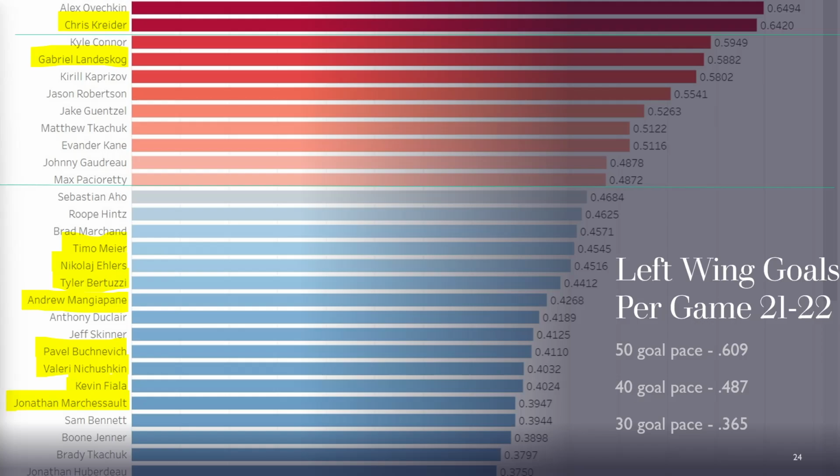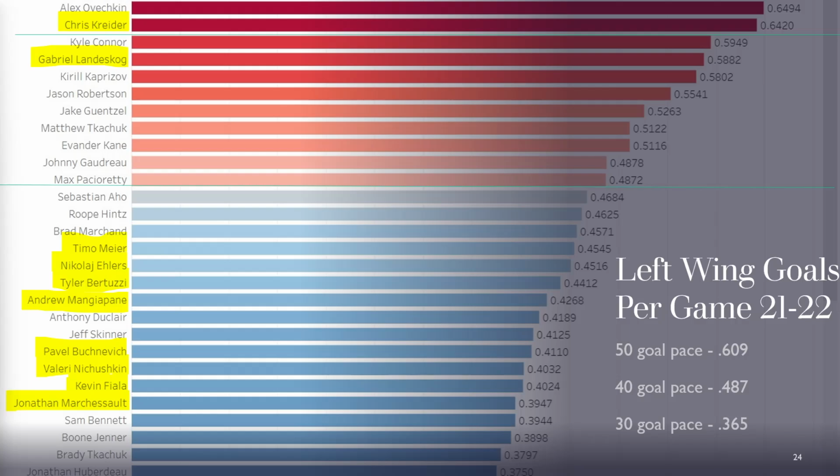Now, I didn't really give you enough time to take a look at this long list of goal-scoring wingers, so let's pause here for a minute. The guys that are highlighted here are guys with dual position eligibility. So Kreider is left wing, right wing. Gabe Landeskog is a center, left wing. These guys, I believe, are all left wing, right wing. Same with these guys as well. So that could be another thing to look at if you value positional flexibility.